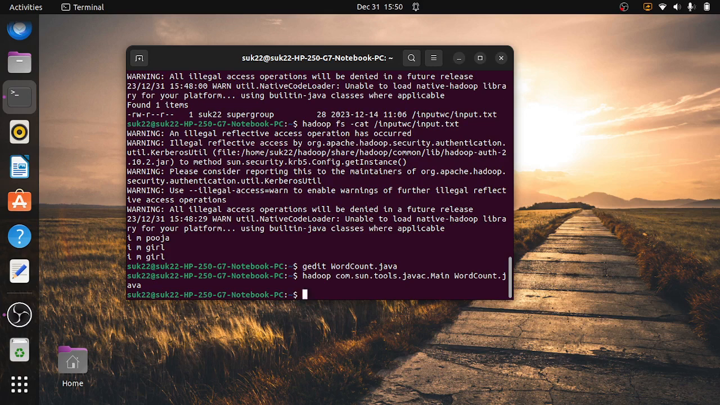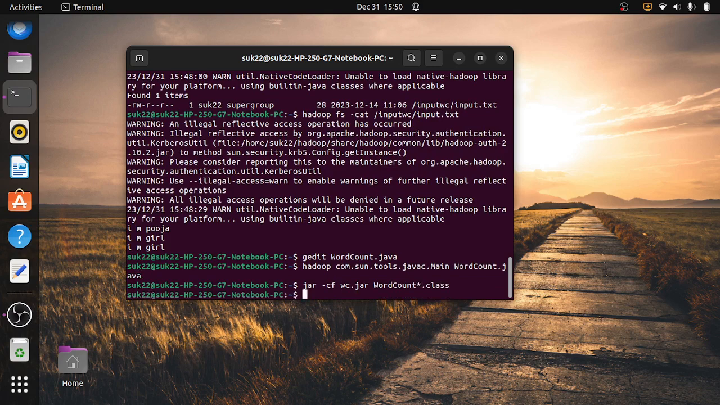Now many classes have been created, and we are going to create one jar file for these classes. jar -cf wc.jar WordCount*. Here multiple class files are going to be created, so all these class files we are going to keep in the wc.jar. It has been done. Next step is to execute our program.